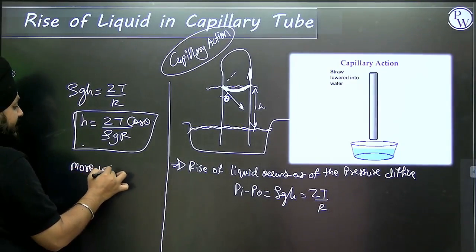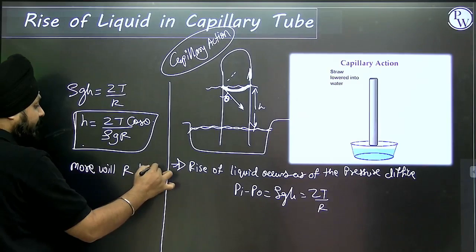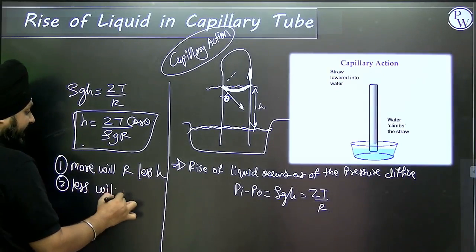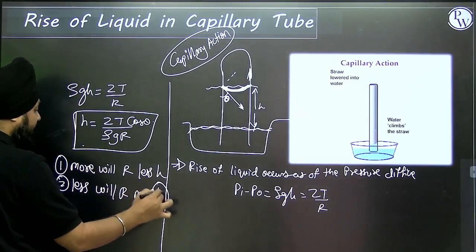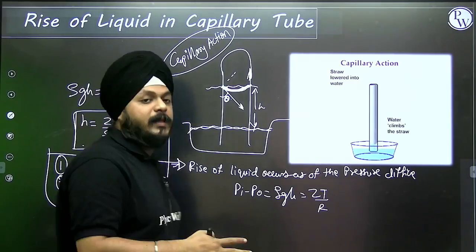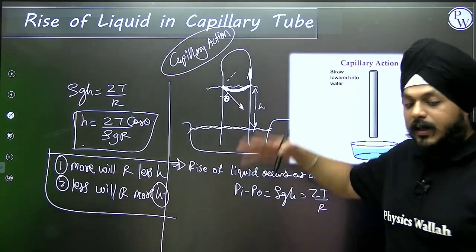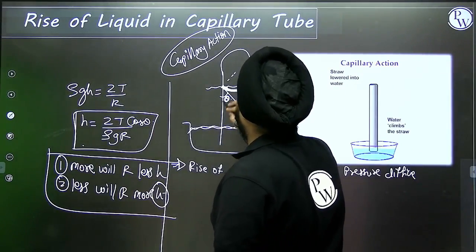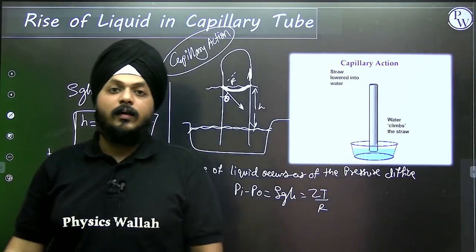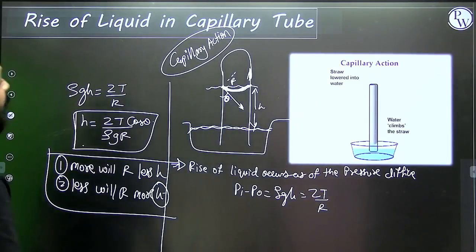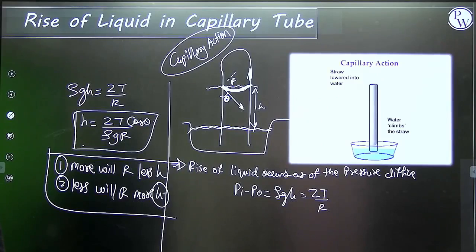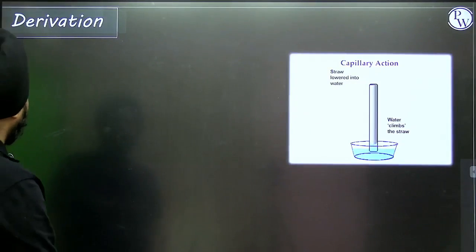The more the radius, the less the rise of the liquid. The less the radius, the more the height. More will be the radius, less will be the rise of the liquid into the capillary tube. Less of the radius of the capillary tube, more will be the rise. Angle of contact and these things you are completely aware of. So we saw this concept of surface tension, with that the soap bubble theory and its derivation, and the rise of the liquid into the capillary tube, that is capillary action.